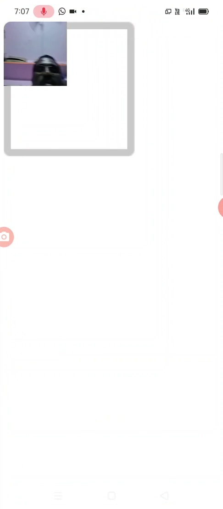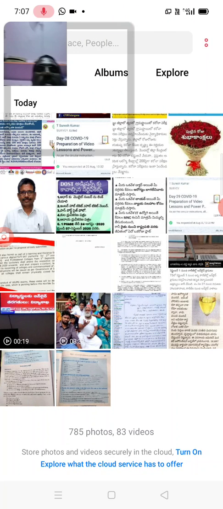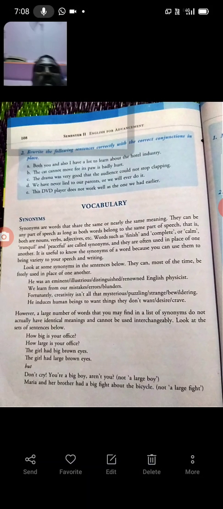Okay, I will show you the content for that. What are synonyms? Synonyms are words that share the same or nearly the same meaning.